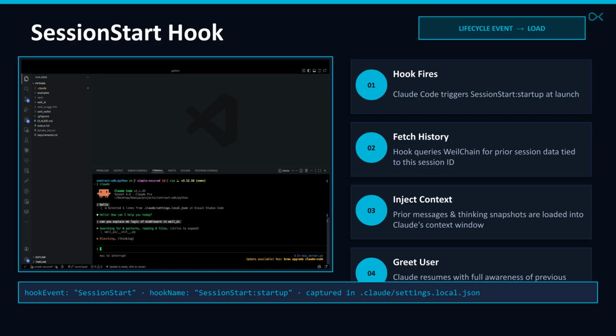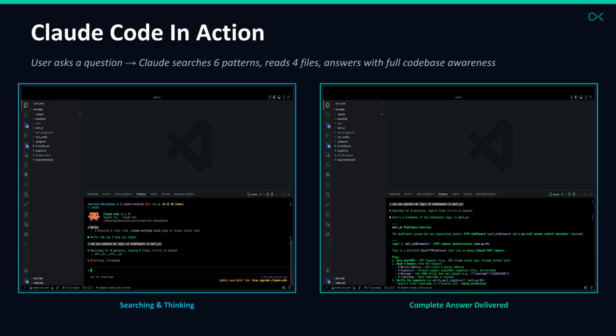The session start hook is triggered at launch. It queries WeilChain for prior session data, injects this context into Claude's memory, and allows Claude to resume with full awareness of previous work. Here we see Claude Code in action.